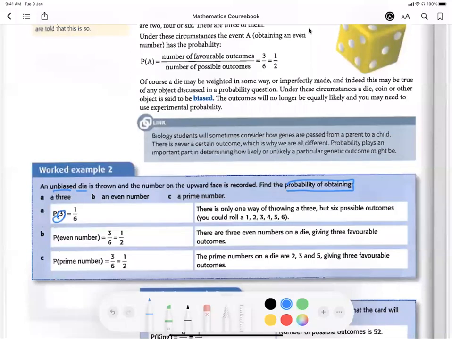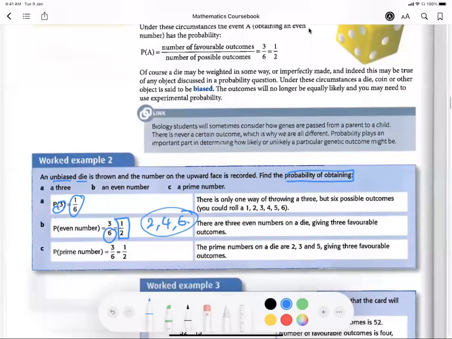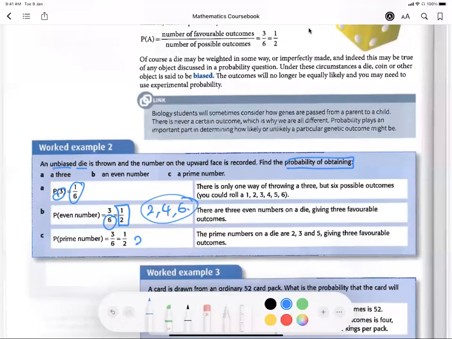Six faces of a die, so 1 out of 6. Even numbers, you have 2, 4, 6, so 3 out of 6. Probability will be 1 over 2. Treat fractions as fractions whenever you see a fraction. They are all the same, not something new. Next is prime numbers. What are the prime numbers on the die? 2, 3, and 5. Also 3 out of 6. Then you get 1 over 2. Simplify it, and you get your answer.